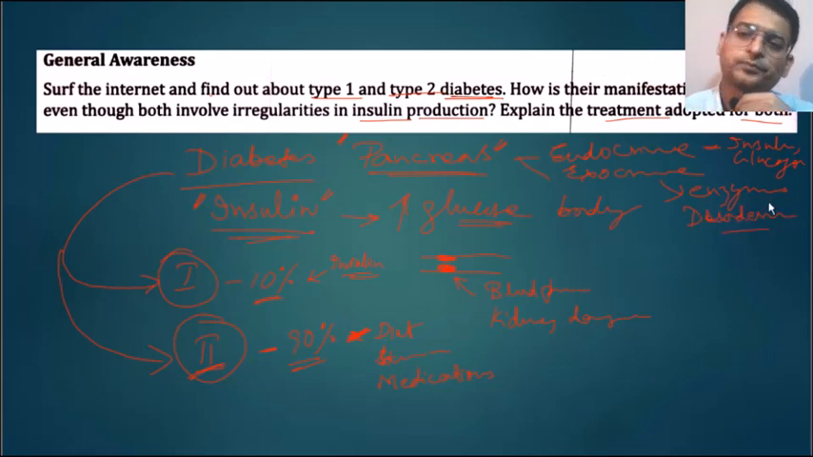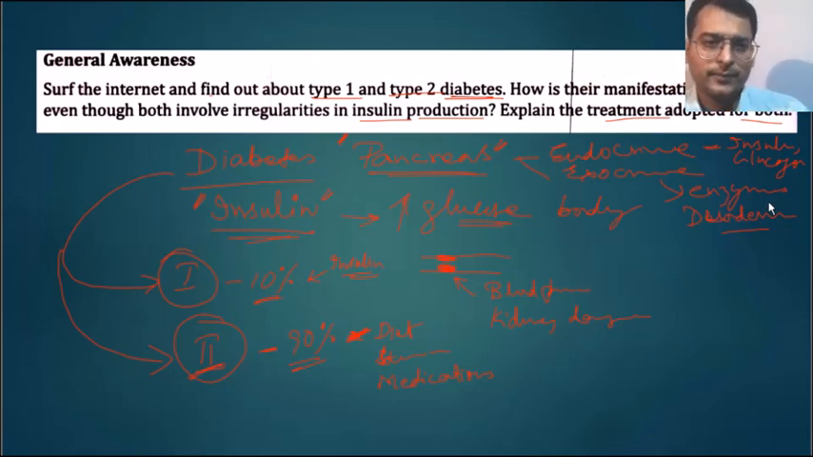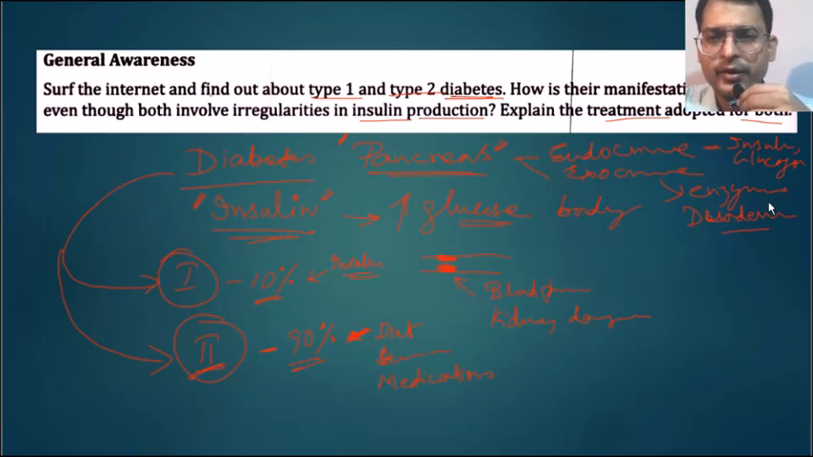So in this way diabetes occurs. There are two types of diabetes and there are the treatments. So this is all we are covering in the chapter endocrine system.